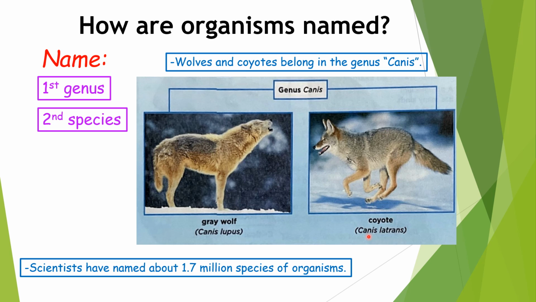But the difference between both names is that the second part of the gray wolf's name is lupus, whereas the second part of the coyote's name is latrans. So a gray wolf is named Canis lupus and a coyote is named Canis latrans. Scientists have named about 1.7 million species of organisms. Good luck!